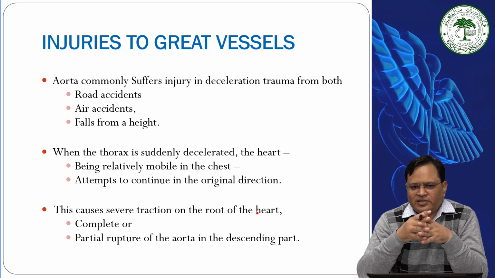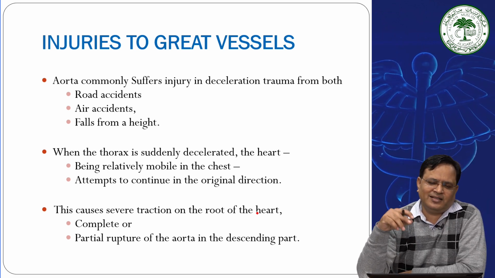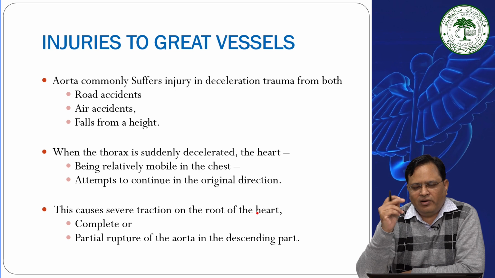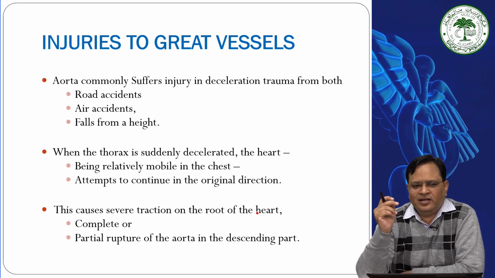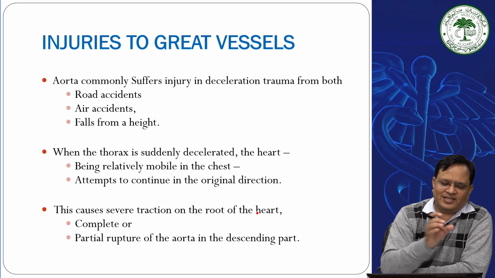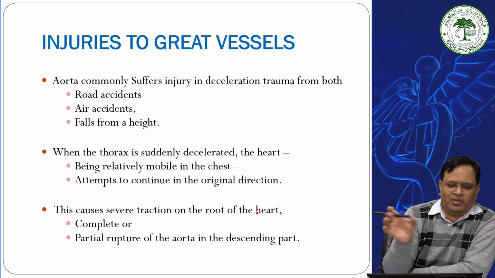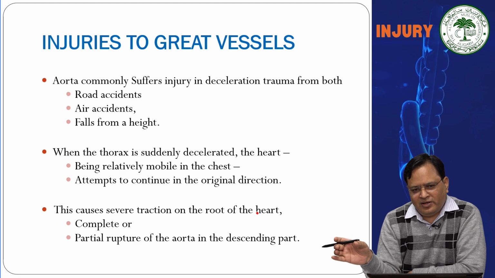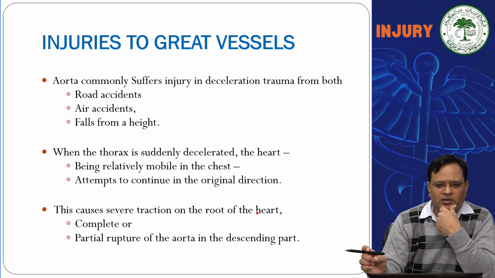The aorta commonly suffers injury in deceleration, road traffic accidents, air accidents, and falls from height. When the thorax is suddenly decelerated, chest structures are mobile, like the heart is mobile, but the aorta is fixed somewhere. Since the heart will be pulled, the aorta will also be pulled.